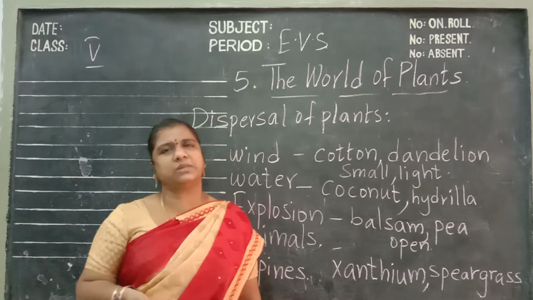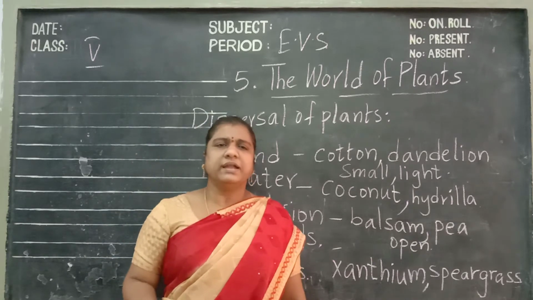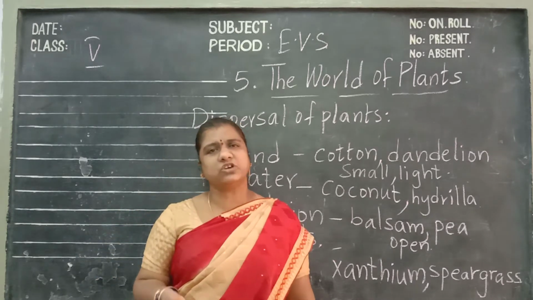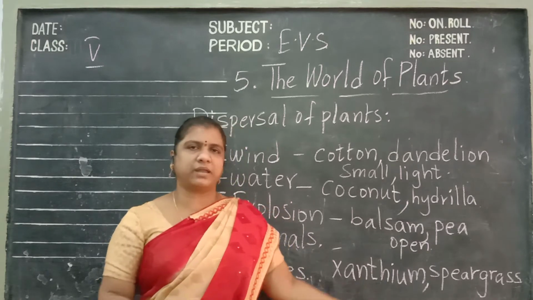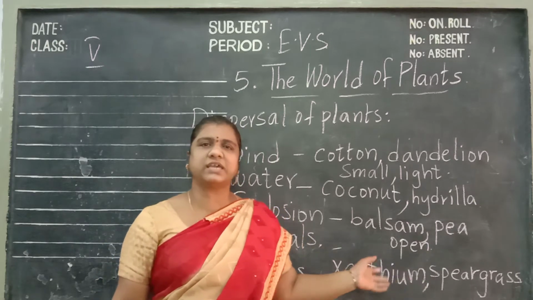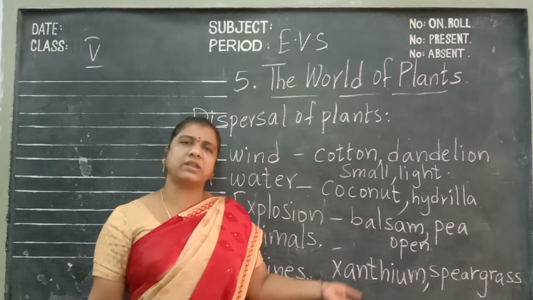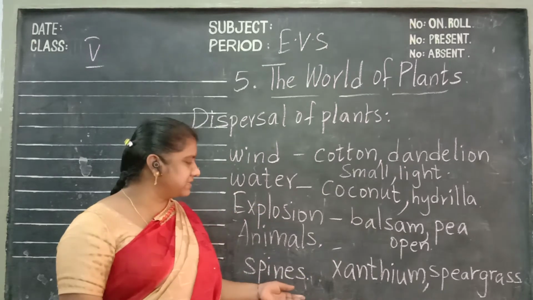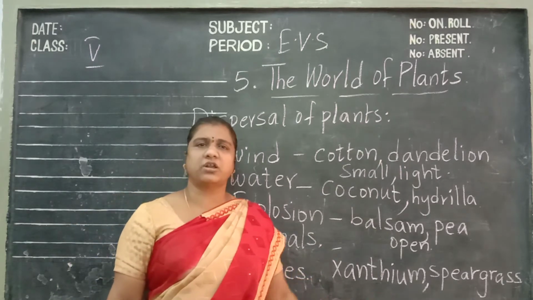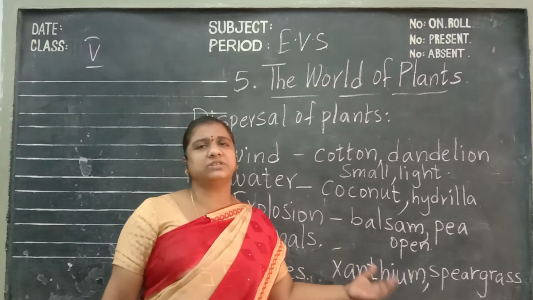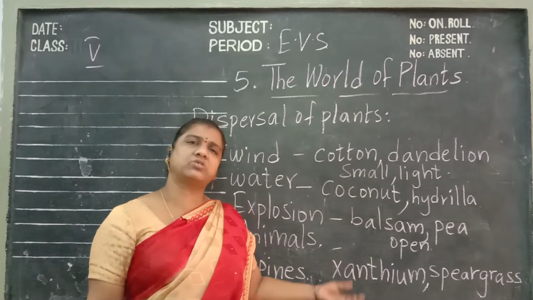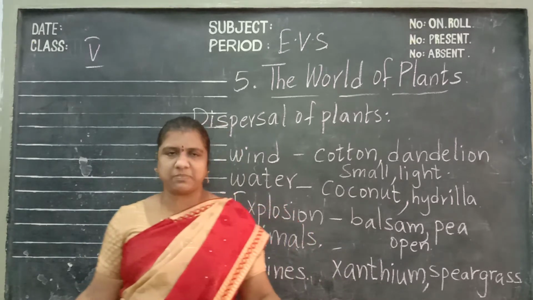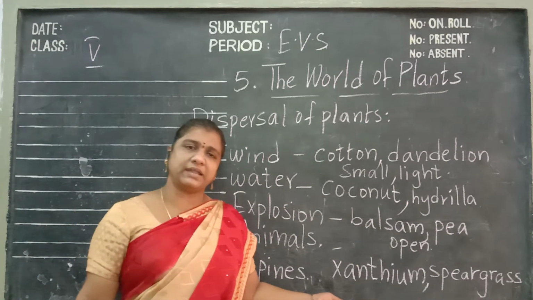So many animals help in seed dispersion. Some fruits are eaten by birds and animals, and they move from one place to another as they eat, and the seeds are dispersed. There are also thorny bushes like xanthium and spear grass. With their spines, through animal fur, they are moved from one place to another and dropped at other places.